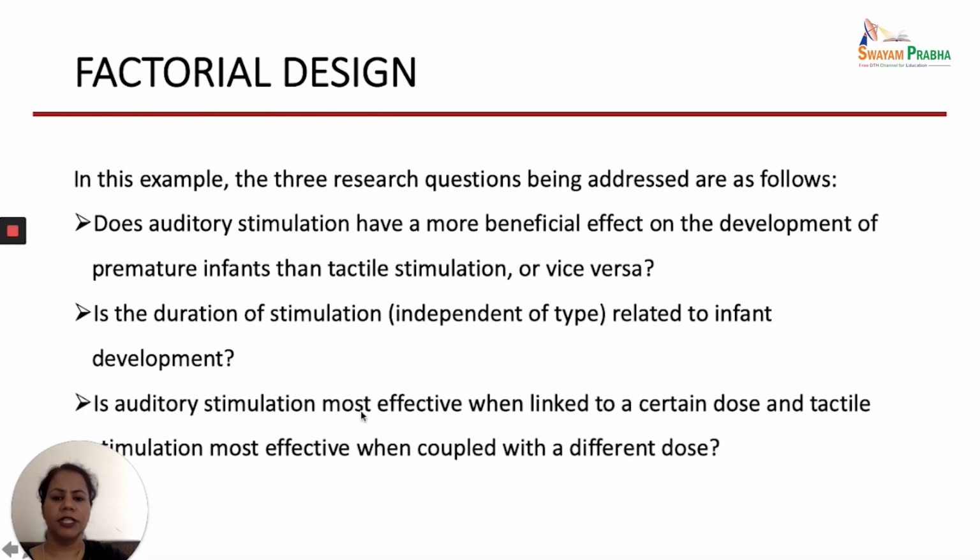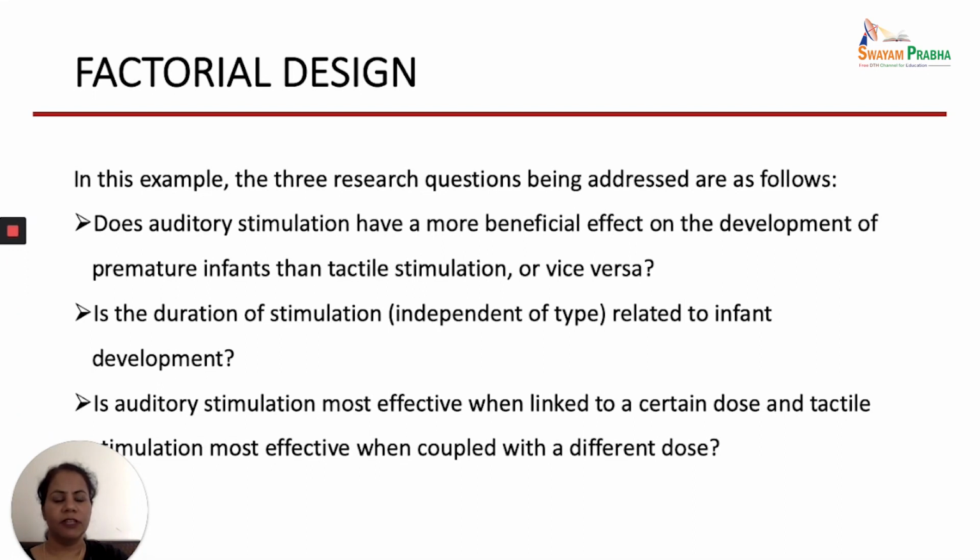So the third one is, is auditory stimulation most effective when linked to a certain dose, and tactile stimulation most effective when coupled with a different dose? Here we are also trying to find out that if it is linked to a certain dose, which one is more effective with a different dose. So we will get to know that these 3 questions can be answered through the factorial design. So factorial design is a very good design where you have more than one intervention, and plus you want to also find out the interaction effects.